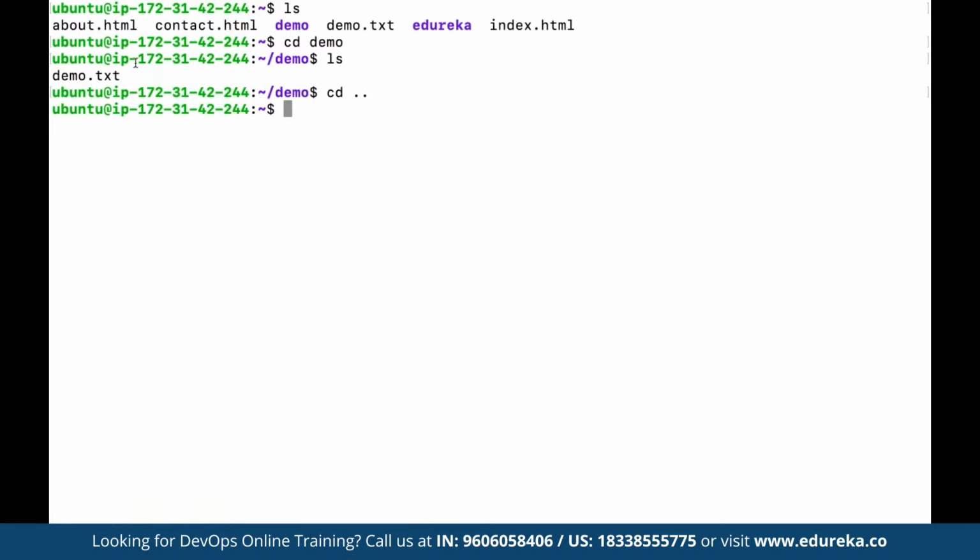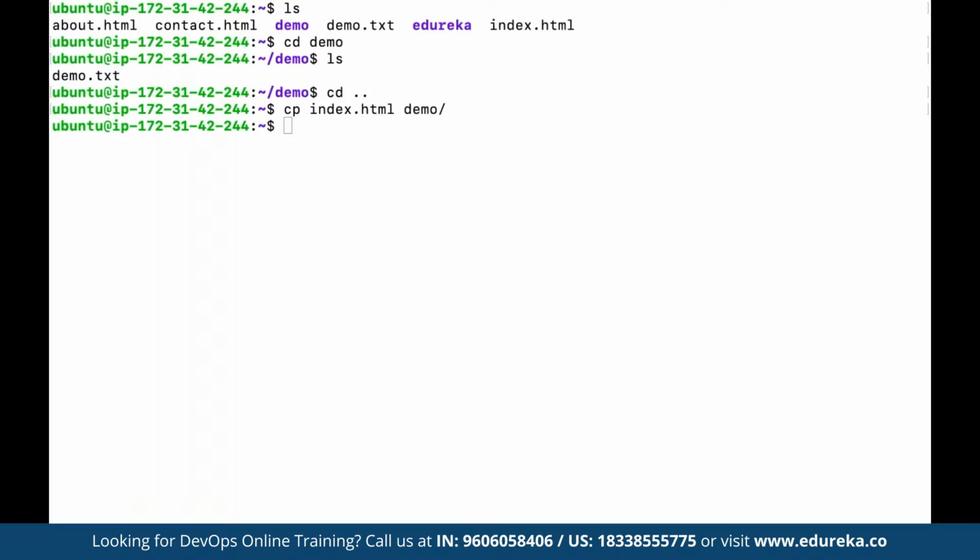So let's say we want to copy another file under the demo folder. Here we can define cp again. Let's say we want to copy index.html as well, under demo. So here we can define index.html. Now we want this to be copied under the demo folder. So here we can define demo. So this is going to be copied under demo.